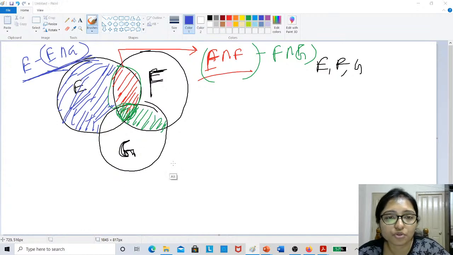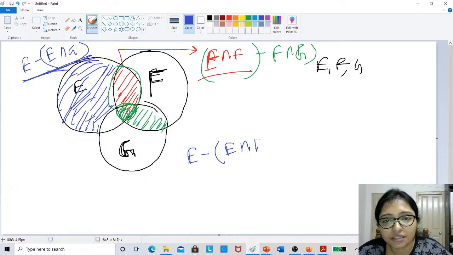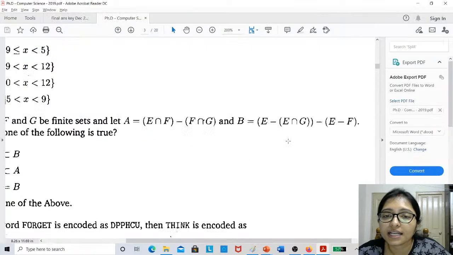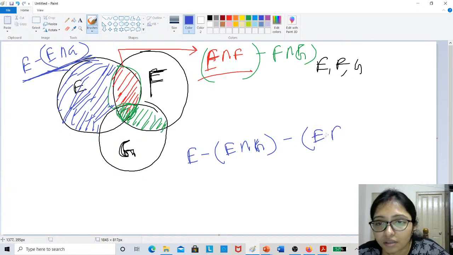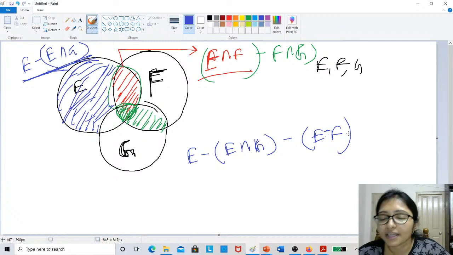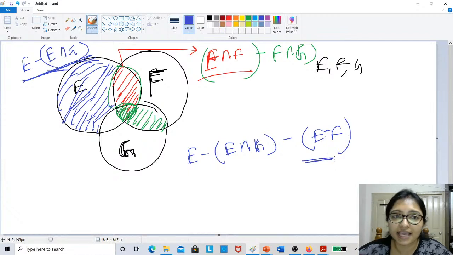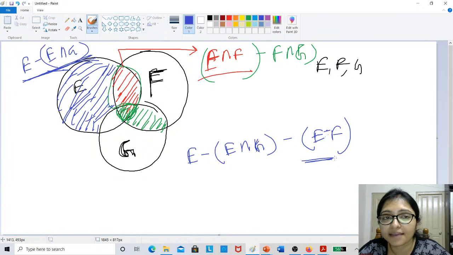Now you have to do E minus E intersection G, minus E minus F. अरे यार, minus F, E minus F. Yes, so E minus F, which is the area E minus F?